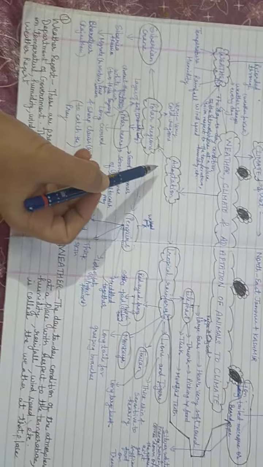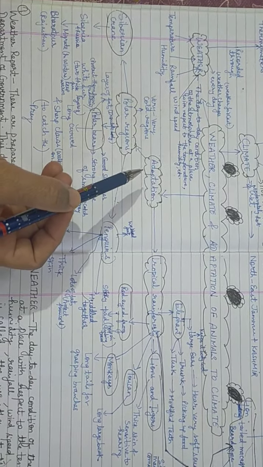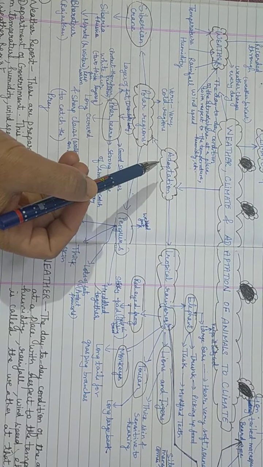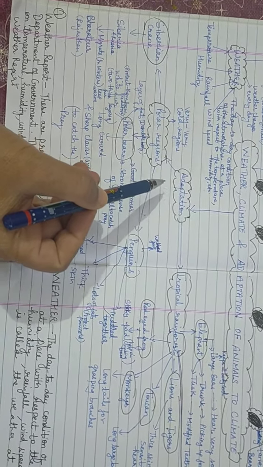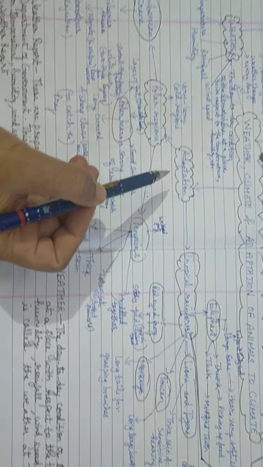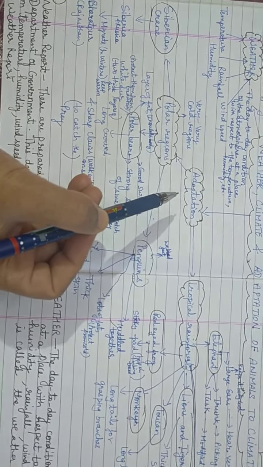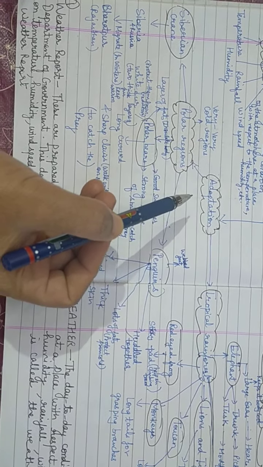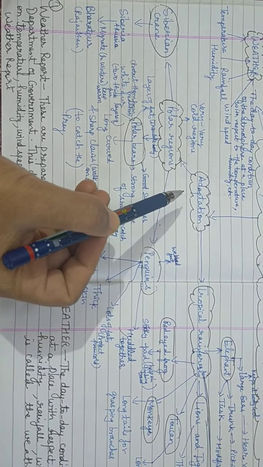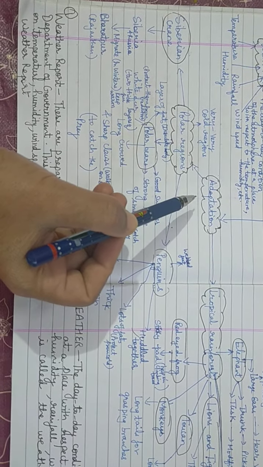So, now the next topic is adaptation. So, what is adaptation? We will define adaptation: the ability of an organism to develop certain features which improve the chances of its survival in the environment in which it lives is known as adaptation. Adaptations are of three types, that is structural adaptation, behavioral adaptation and physiological adaptation.